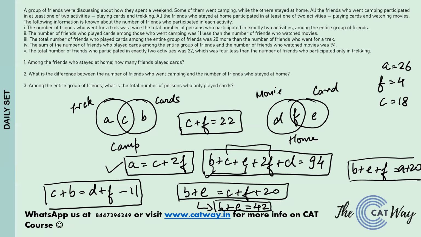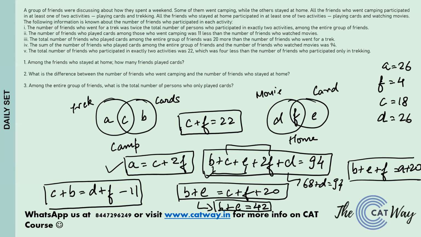So what do we have? b plus e is 42 and c plus 2f is 26. So adding these we get 68. And what does the equation turn out into? 68 plus d is equal to 94. Okay, so if we subtract 68 from 94, we get the value of d, and the value of d turns out to be 26.